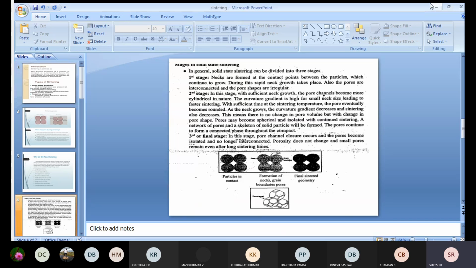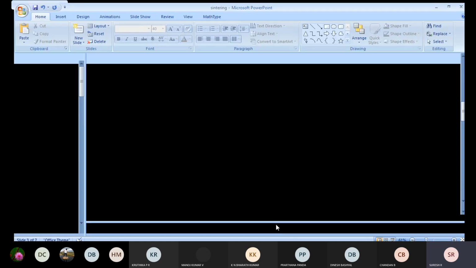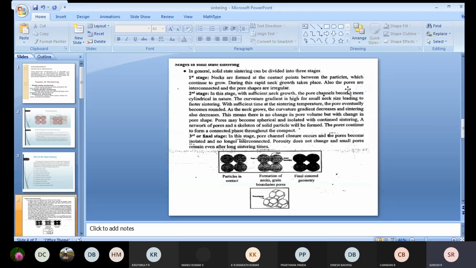So this is about the concept of the sintering process and why exactly the sintering process is required before testing. So in this case, we're going to check out the types of sintering. In that, the first one is the solid state sintering. Okay. So in these types of sintering, the first one is the solid state sintering.